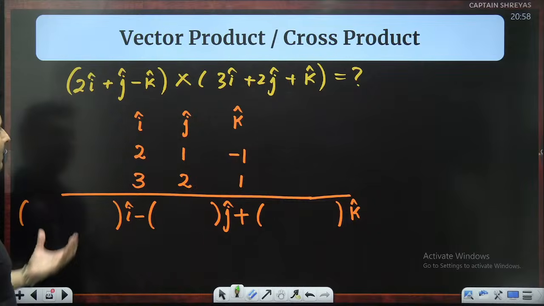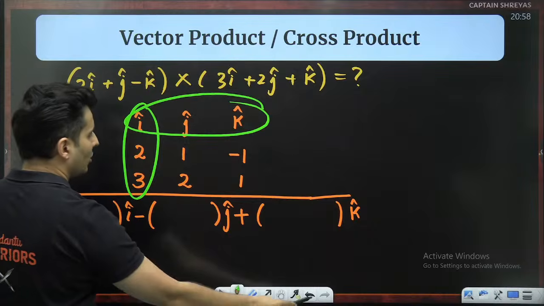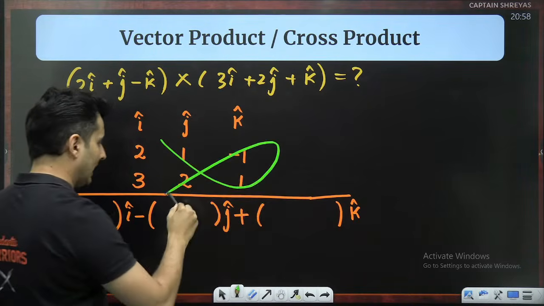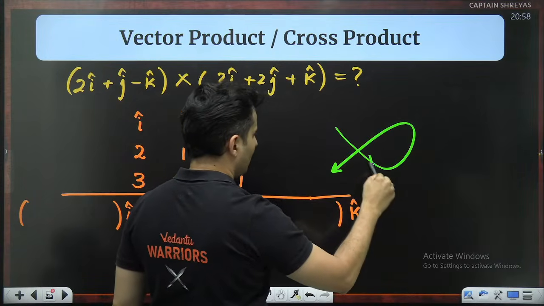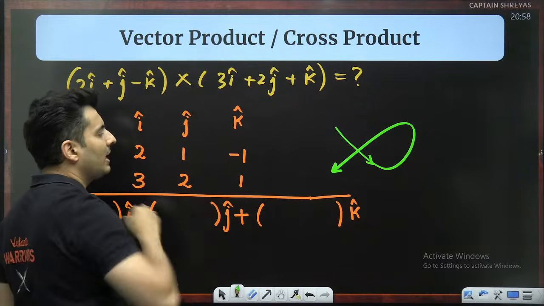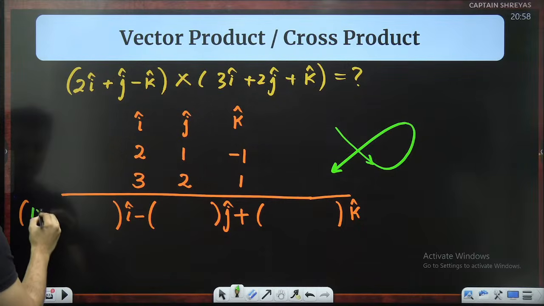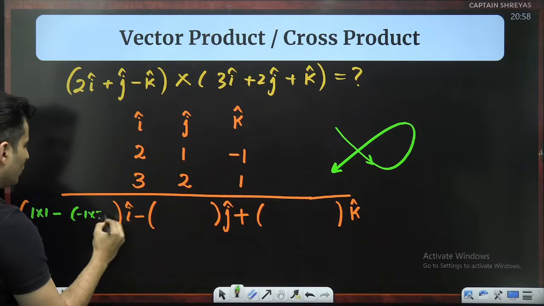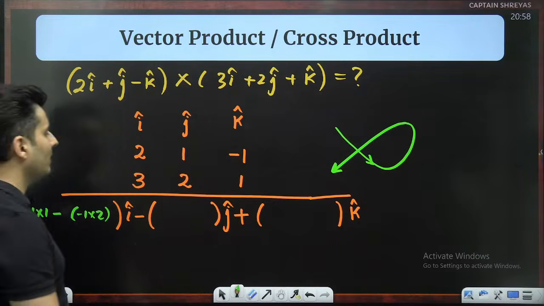For finding I cap, forget this and forget this. Just concentrate only on these 4 numbers and go like this. The manner in which you will go is like this. Multiply the cross elements and then subtract them. 1 into 1 are the cross elements, 1 into 1. So 1 into 1 minus 1 into 2.